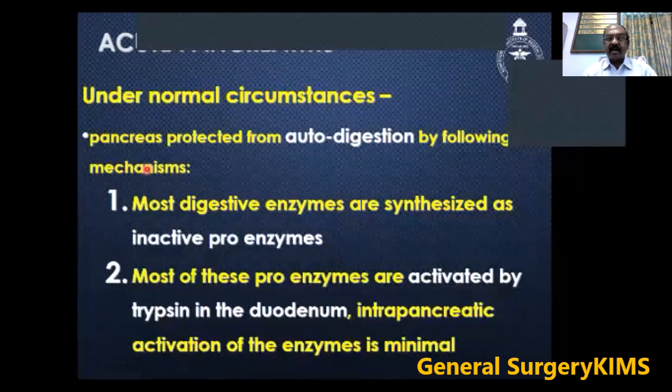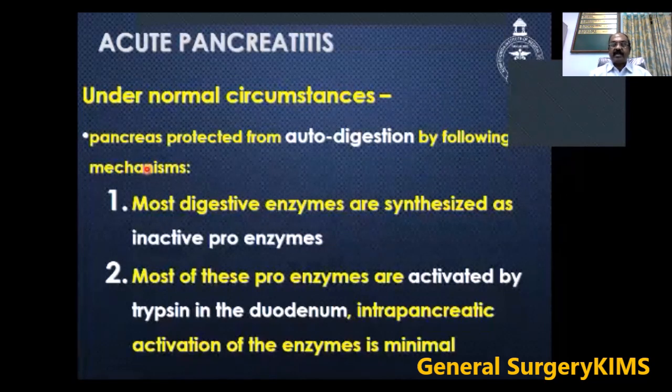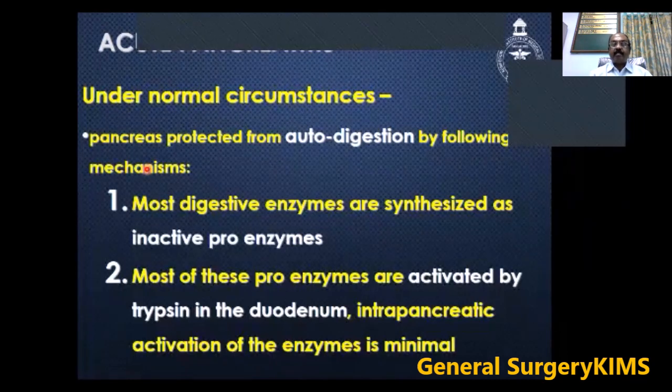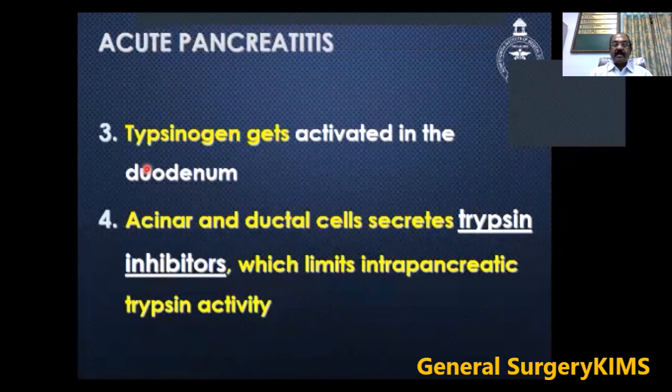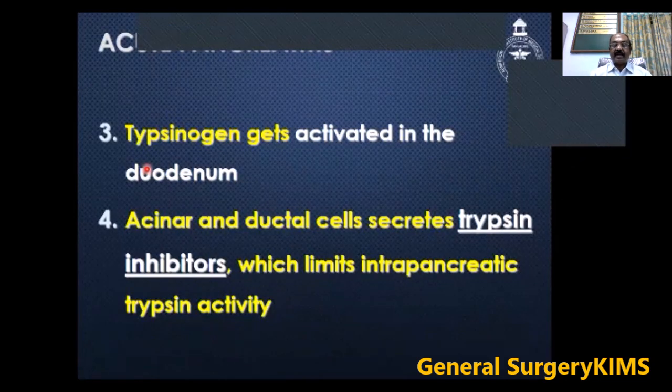So what happens under normal circumstances? The pancreas is protected from autodigestion by the following mechanisms. Most digestive enzymes are synthesized as inactive proenzymes. Most of these proenzymes are activated by trypsin in the duodenum, so intrapancreatic activation of the enzyme is minimal. Trypsinogen gets activated in the duodenum. Acinar and ductal cells secrete trypsin inhibitors, which limit intrapancreatic trypsin activity.